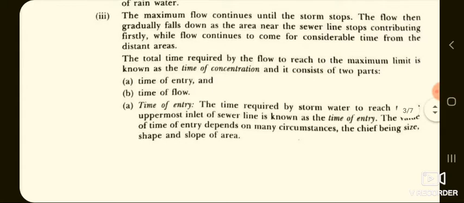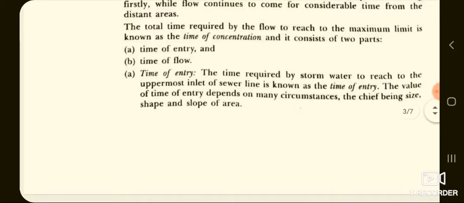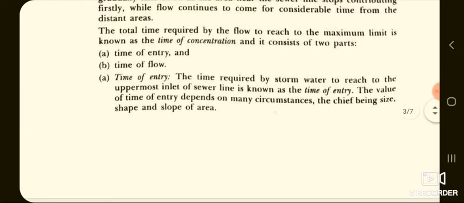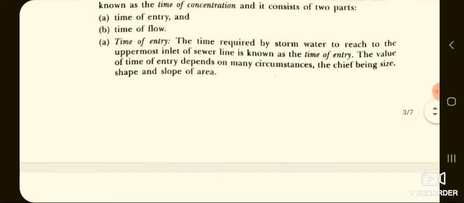The total time required by the flow to reach the maximum limit is known as the time of concentration, and it consists of two parts. First one is A, that is time of entry, and B is time of flow. Now we'll discuss in brief these two terms, that is time of entry. The time required by storm water to reach the uppermost inlet of the sewer line is known as the time of entry. The value of time of entry depends on many circumstances, the chief being size, shape and slope of area.